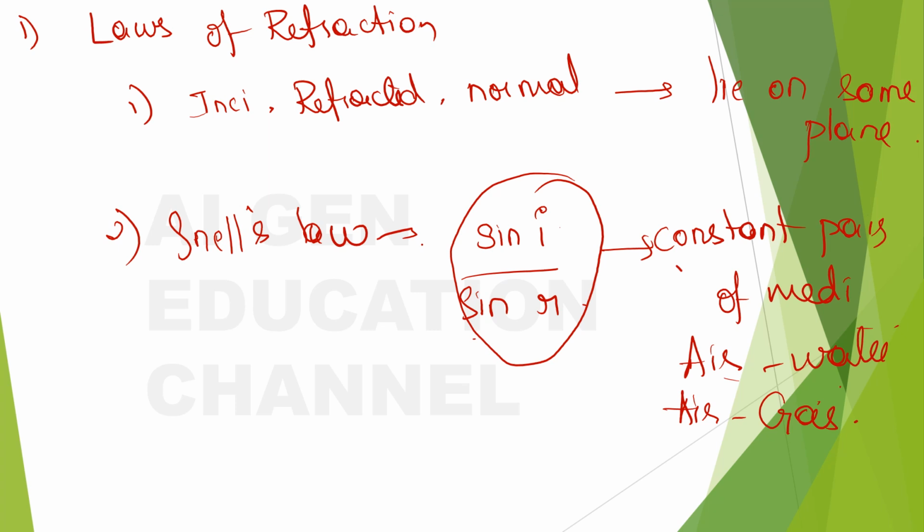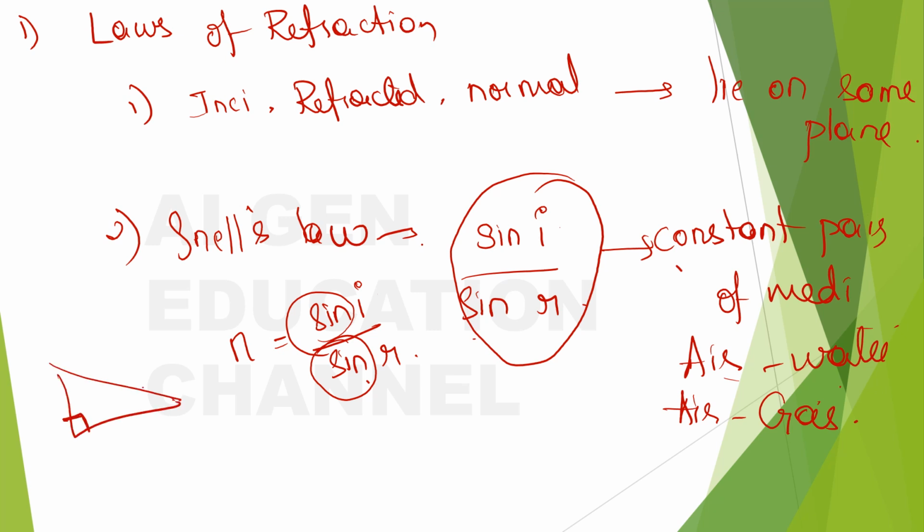It means that when you do sine I by sine R, consider you get some number. I don't know if you are aware of these sine things, but just remember, it will all be related to a right angle triangle, where you will have sine theta, cos theta and tan theta. Snell's law states that the sine of the angle of incidence and the sine of the angle of refraction, both will give a constant for a pair of media.